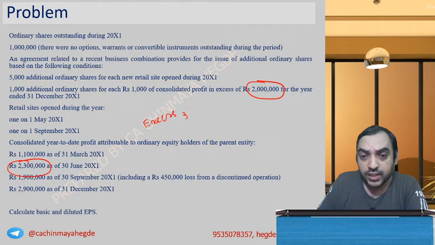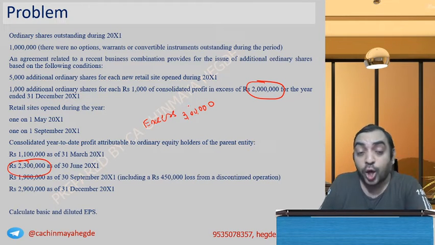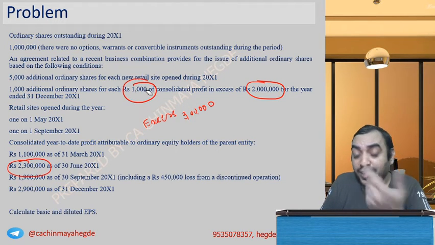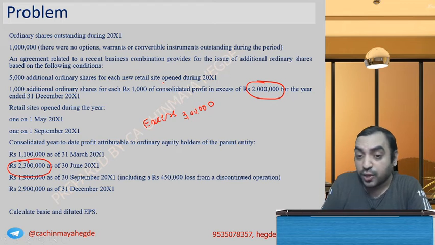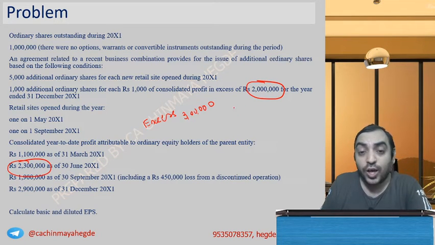Excess is 3 lakh, right? 20 lakh to 23 lakh. Excess is 3 lakh. And how many shares are there? For each of rupees 1000. For each of rupees 1000 means what? For 1000 rupee excess, you get 1000 shares. So 3 lakh excess, you get 3 lakh shares.